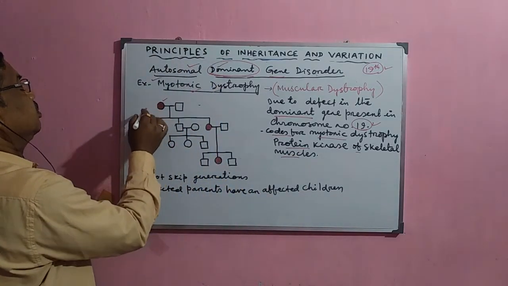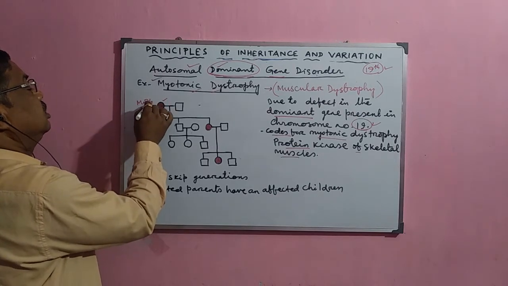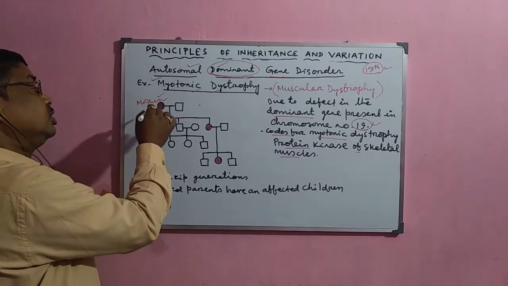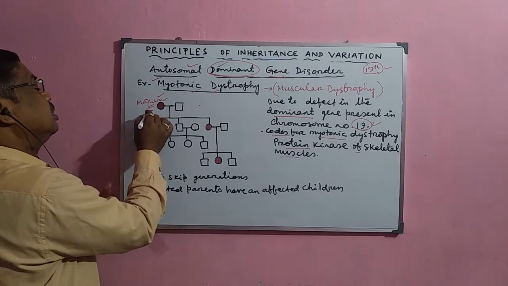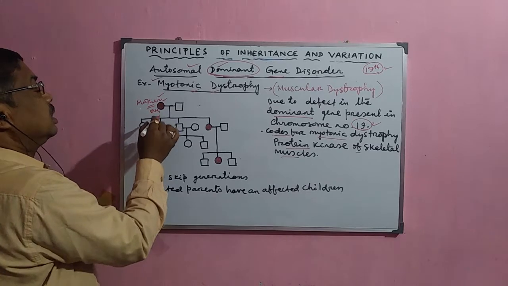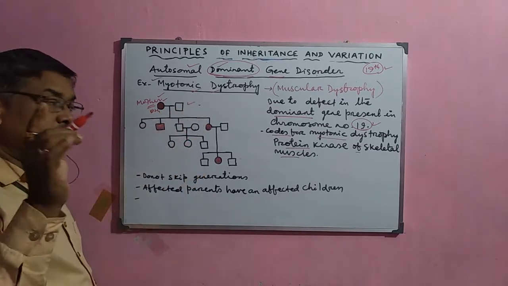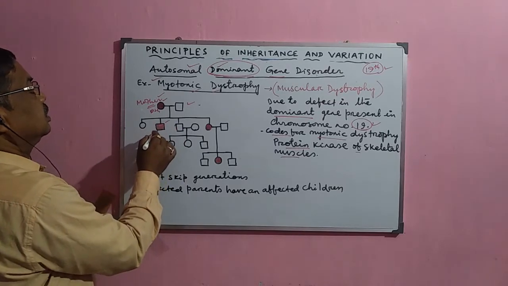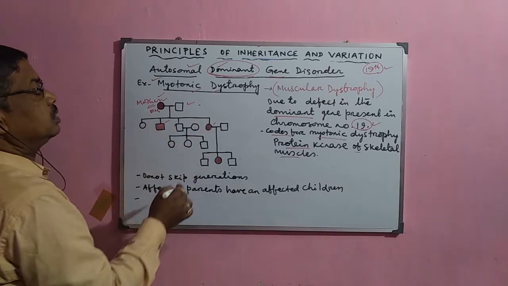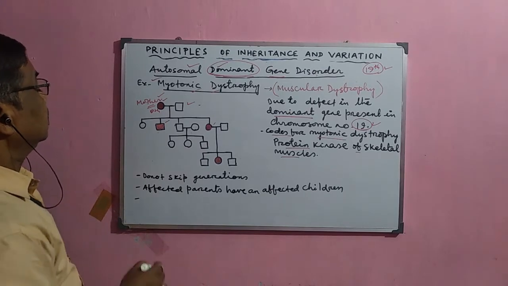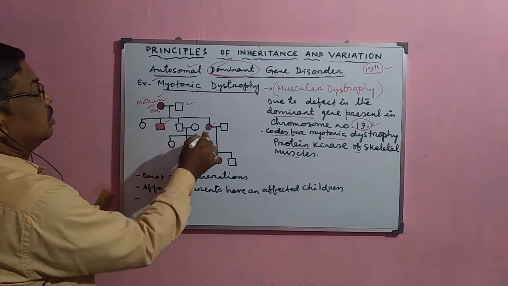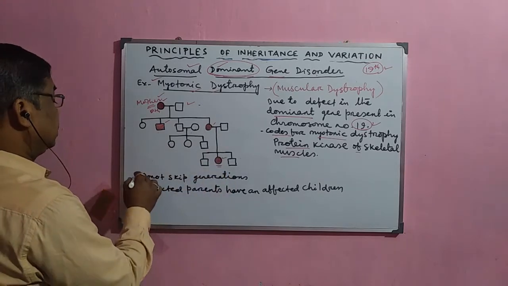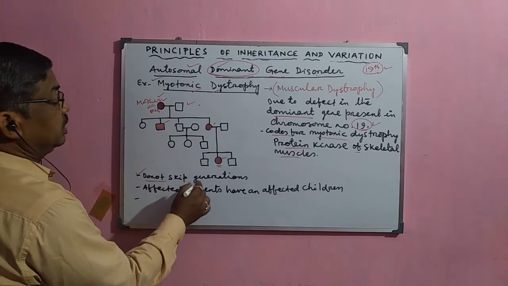Now, if this is the female one, or you can say the mother, the mother is affected by this problem. This gene is normally in the dominant form on the 19th chromosome, and the male is the normal one. But 50% of their children are affected: here the male is affected, and here the female child is affected. That means it is observed in the next generation, and again in the generation after that. This disease never skips any generation.